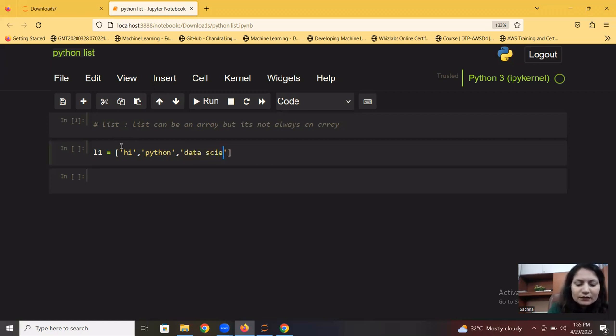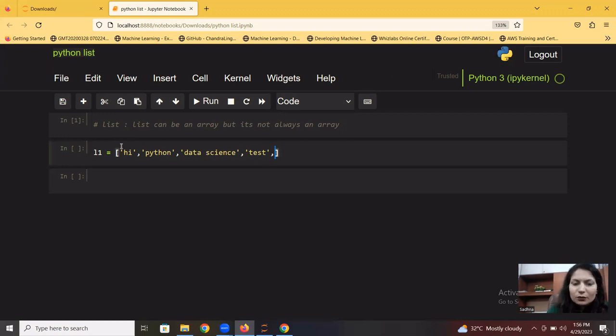Data science. Let's say test. It can be anything. So here I have put only string elements. There are no mixed data types altogether. So in that case, we can call it an array because it's holding a similar data type.